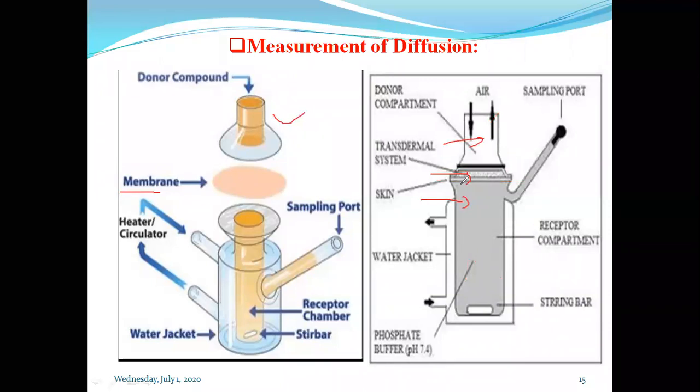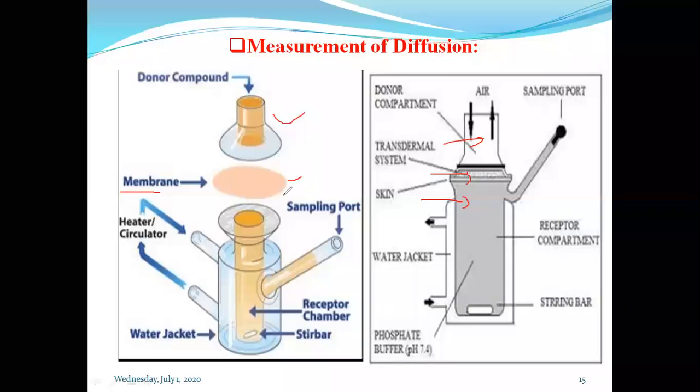We can take any biological membrane. We can take the stratum corneum, the buccal mucosa, or human skin for transdermal absorption or penetration of the drug. Human skin obtained after autopsy, that is postmortem, can also be utilized as a membrane, or some synthetic membranes can be utilized, for example polyvinyl chloride or polyvinyl acetate membranes.